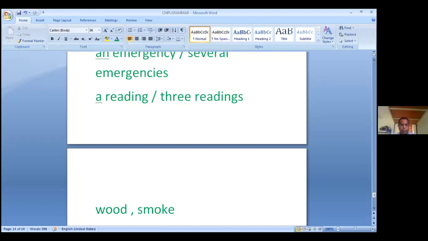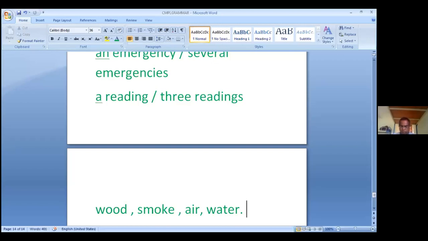Air, a concrete noun, but uncountable. Then water. We cannot say one water, two water, three waters. No. We have to measure it, and for that we need some other measuring units.